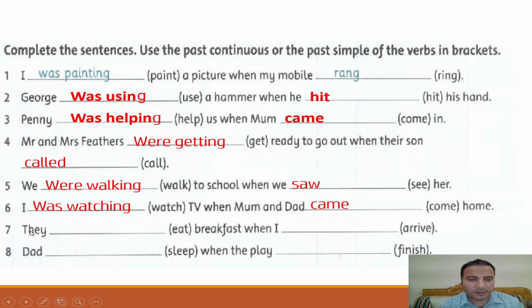Number seven, they dash eat breakfast when I arrive. They is plural, so I use were eating. They were eating breakfast when I, the past simple of arrive, arrived.